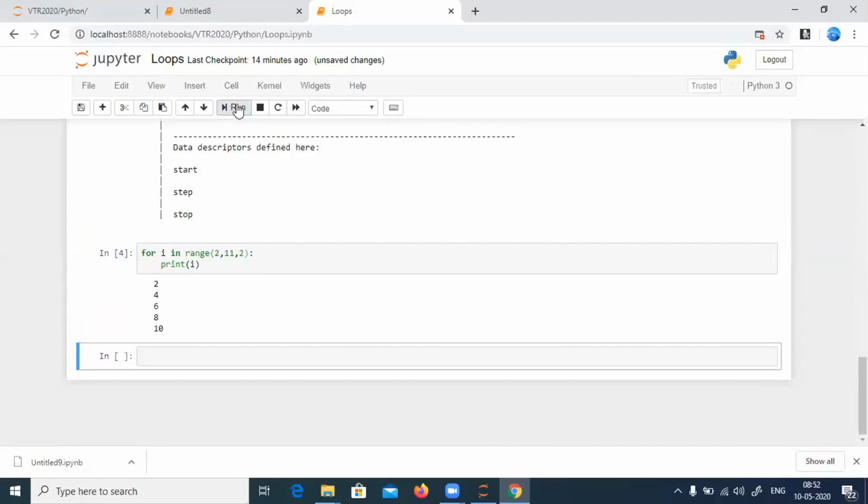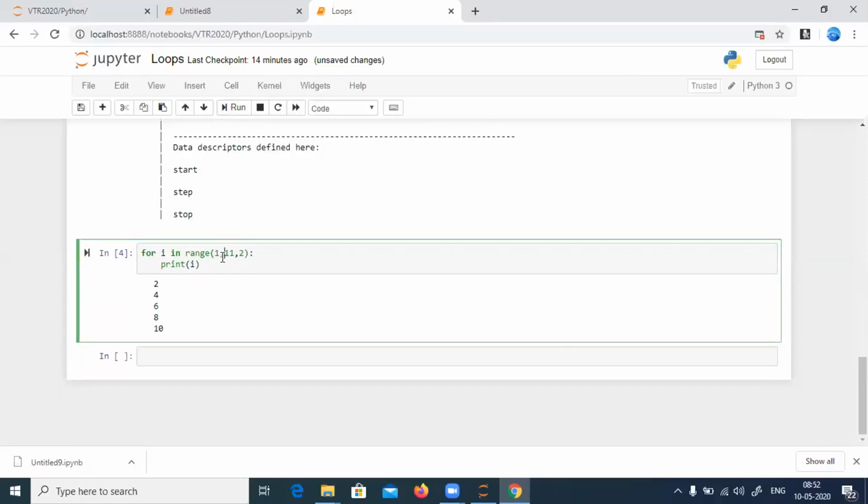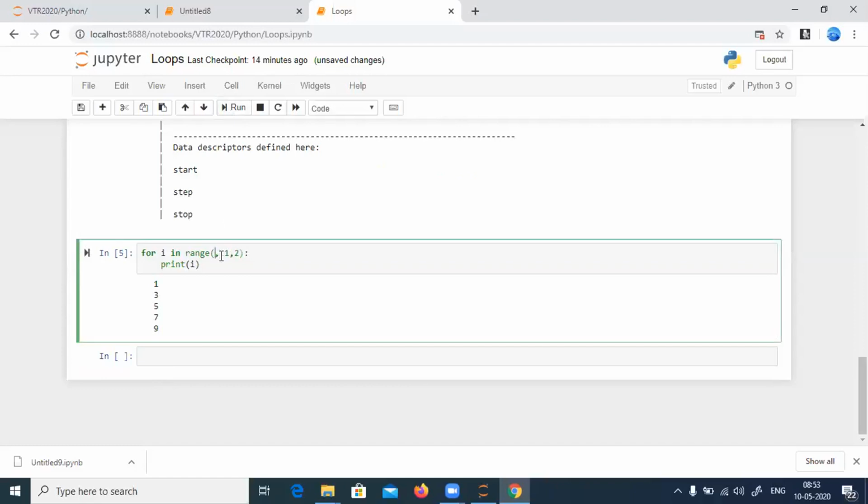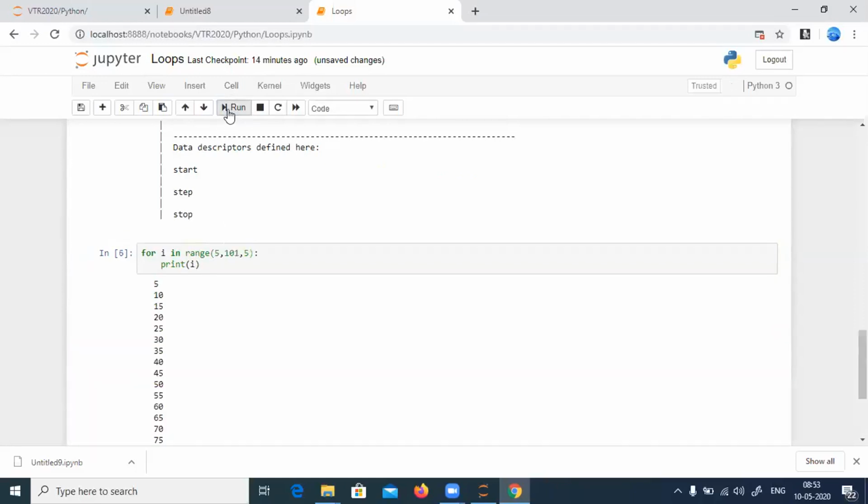Now you say I need odd numbers from 1 to 10. Start from 1, go till 11. Oh, you need till 10? Yes. Then only till 9. Then every time increment by 2. In this case it says 1, 3, 5, 7, 9. I need the multiples of 5 till 100. Then I say 5 comma 101 comma 5, and you get the multiples of 5. This is how we need to control the loops, how we need to control the range function.